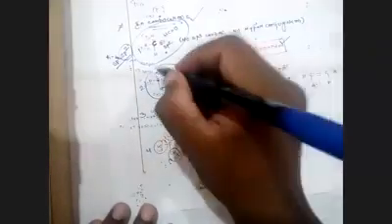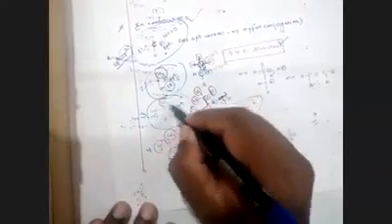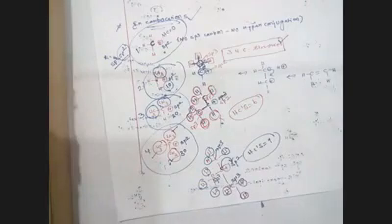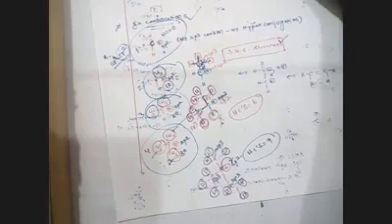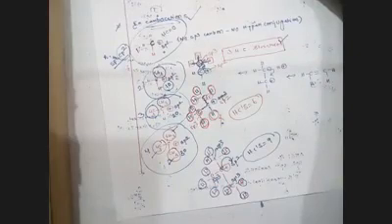The first example, methyl carbocation, there is no hyperconjugation. Primary carbocation, there are 3 hyperconjugate structures. Secondary carbocation, there are 6 hyperconjugate structures. Tertiary carbocation, there are 9 hyperconjugate structures. When the number of hyperconjugate structures increases, then what happens? Stability increases. Stability is always directly proportional to hyperconjugation.